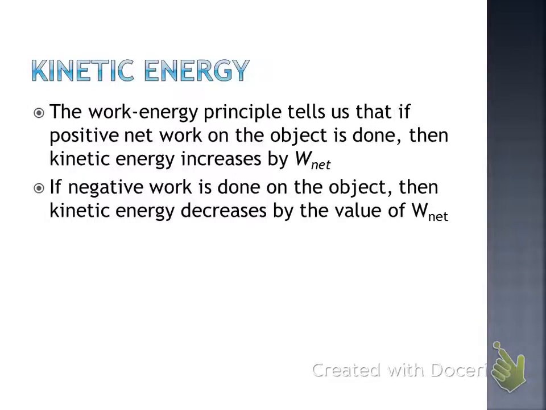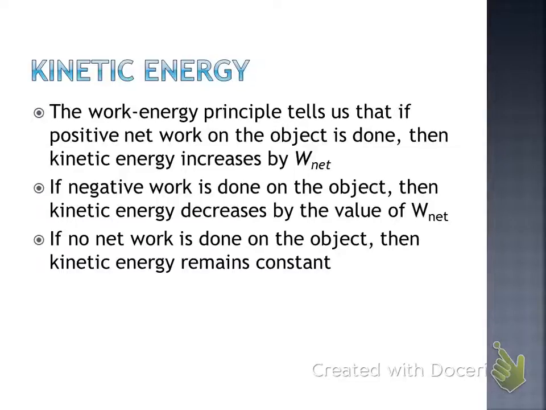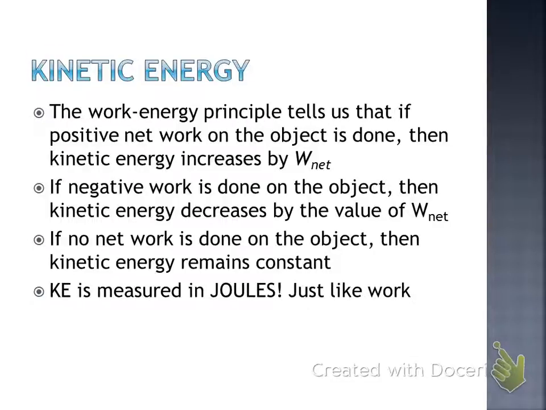So positive work might mean that we're gaining speed, or gaining kinetic energy. Negative work means that we are losing kinetic energy, or our object might be slowing down. If no net work was done on the object, that means our kinetic energy has remained constant. So if we've got no net work, we're not moving anywhere, or it's staying completely the same. Our net force might be 0, which would lead our work to be 0. Measured in joules, just like work, we talked about that. Kinetic energy is scalar, so what does that mean? It does not need to include direction.